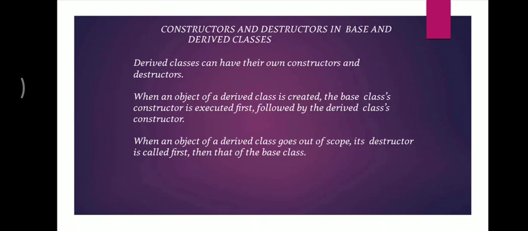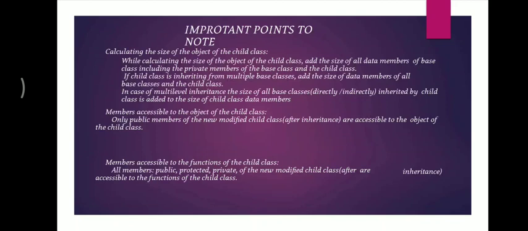Some other points, for extra knowledge, we can note when we are deciding the size of the object, right? As we all know, the class is a user defined data type, and an object is a kind of variable of the class, right? So we have to decide the size of the variable. The size of the variable is decided by the amount of memory the class requires, so the same size is allotted to the object.